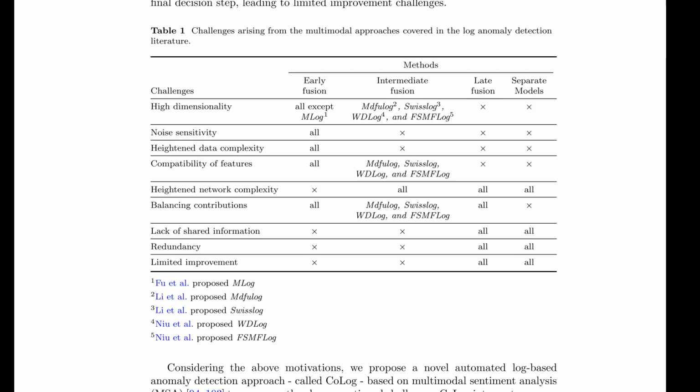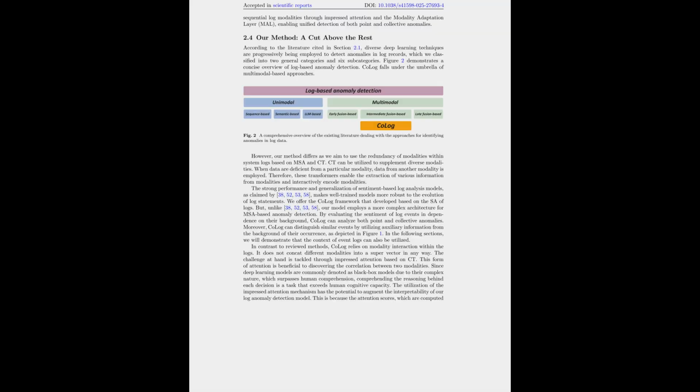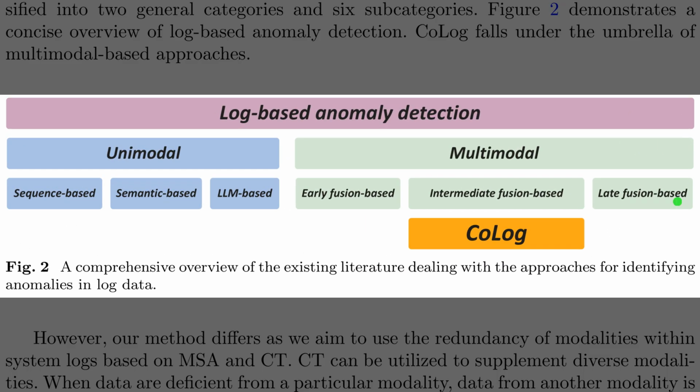Well, Figure 1 showed how sequence and semantic data interact. Table 1 now catalogs the specific challenges that current multimodal approaches face in log anomaly detection. For instance, early fusion methods combine different types of raw data into one input before processing, which causes high dimensionality. This means there are too many data variables for the model to manage efficiently. Conversely, late fusion and separate models often fail to capture shared information by processing data types independently until the final decision.